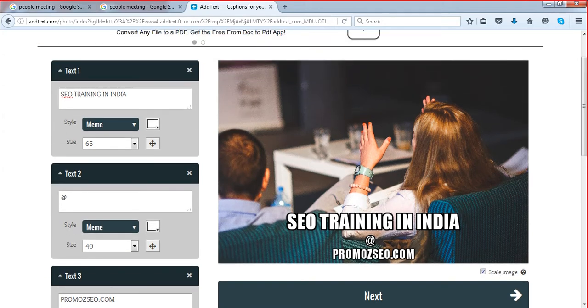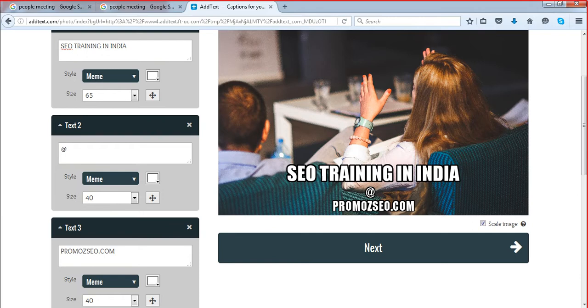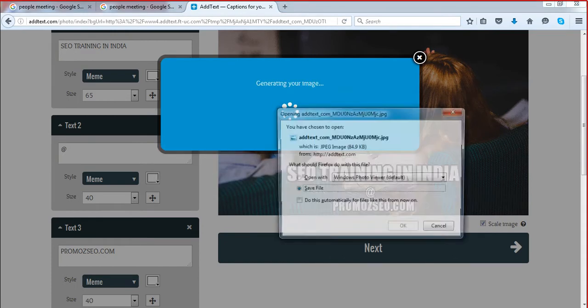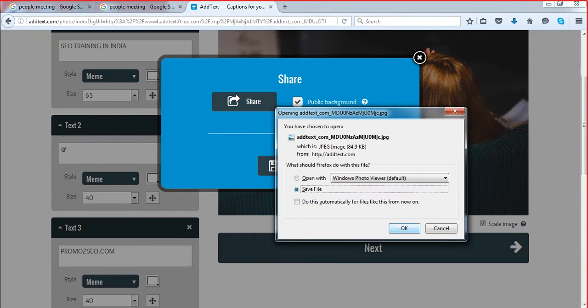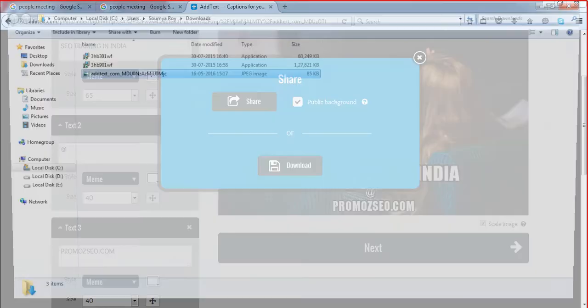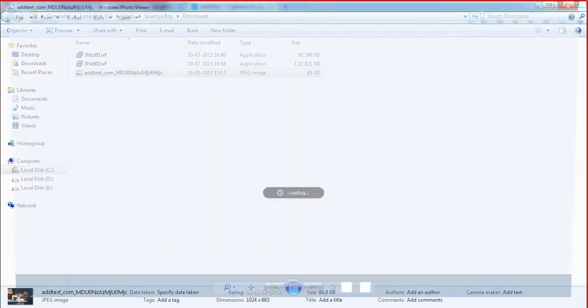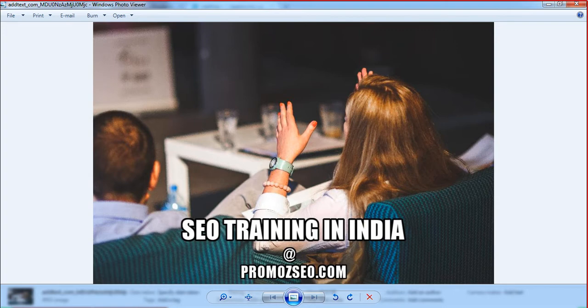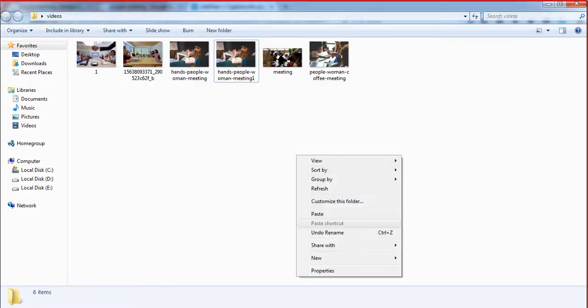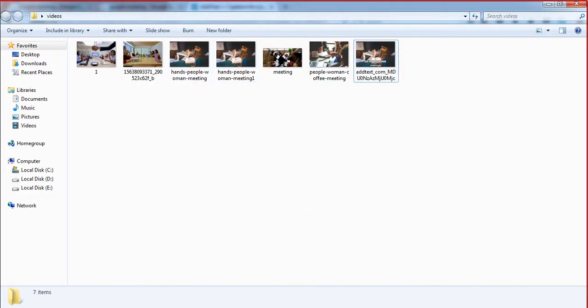Once you are done with this, you have to use the next option. Click here on next, and you can download the image from here. So your image will be like this. You have this save file option, and the image is saved here. You can click here, open the image in the containing folder, and this is the image. You can right click on this, and you see this image is done, it's ready for use. You can just cut this from here and paste it into your project folder. So this is the first image we have created.